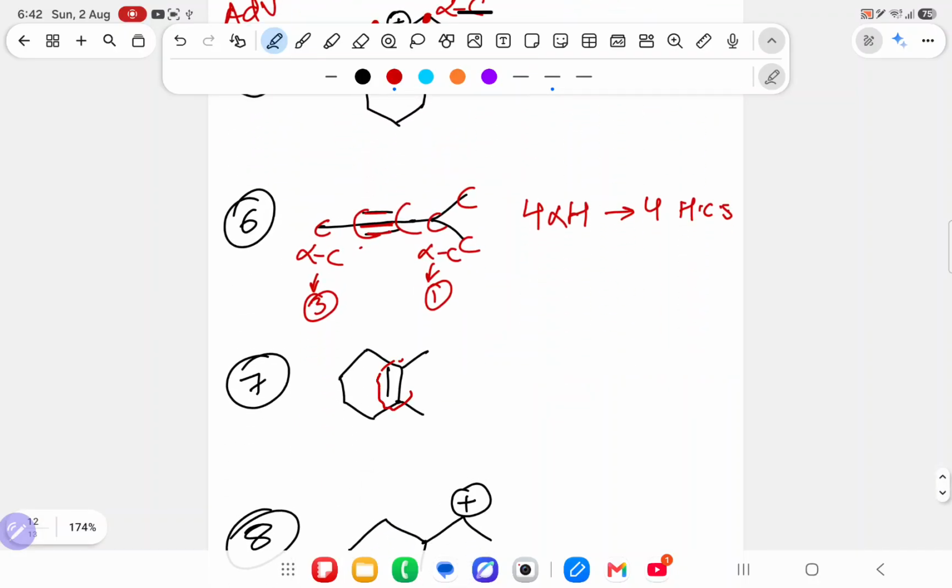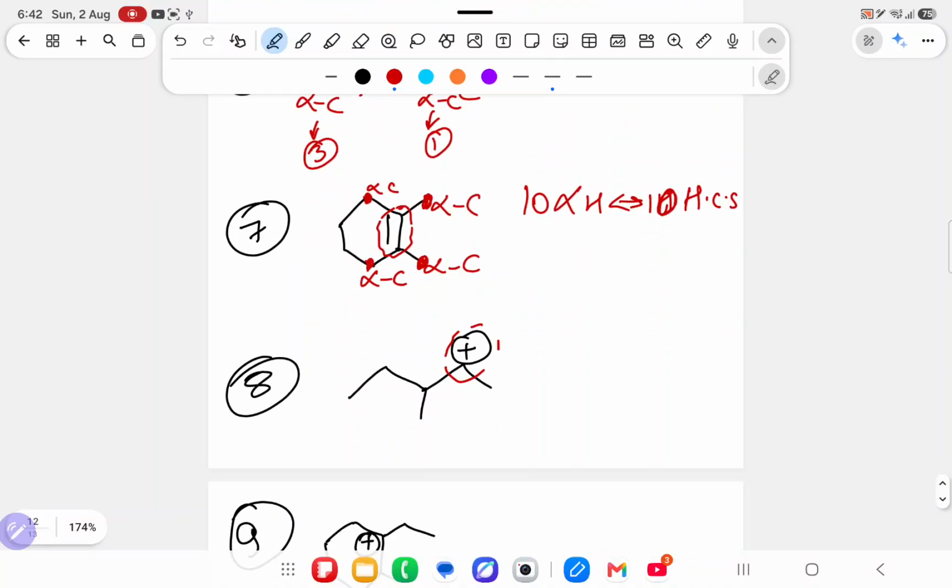Over here close this double bond. Over here alpha carbon, alpha carbon, alpha carbon, alpha carbon. It has 3, 3, 6, 2, 8, 2, 10 alpha hydrogens. It means 10 hyperconjugating structures. Close this plus. This is alpha carbon, this is alpha carbon.